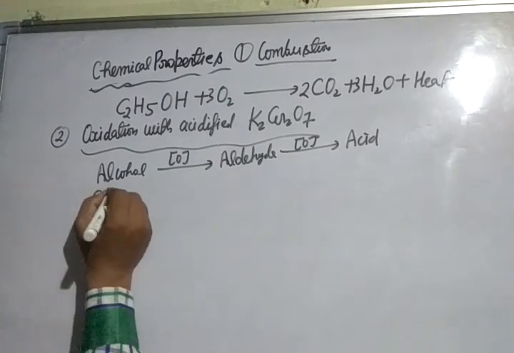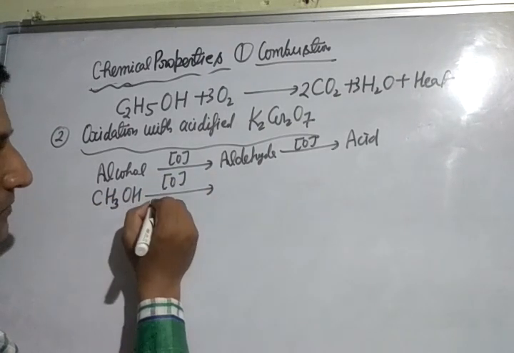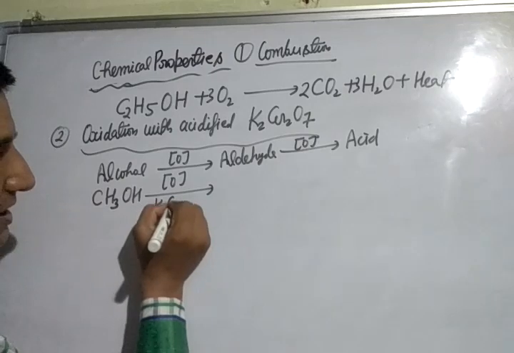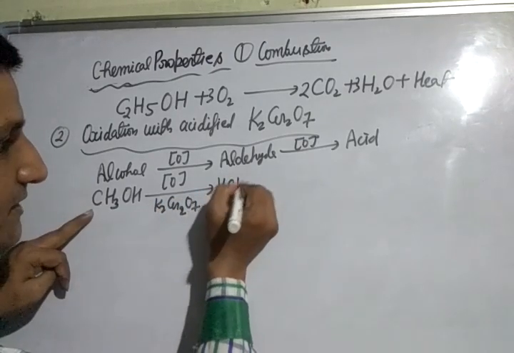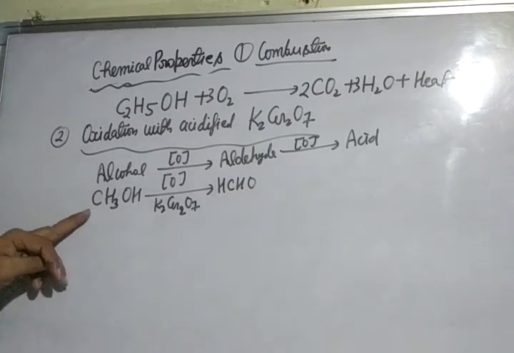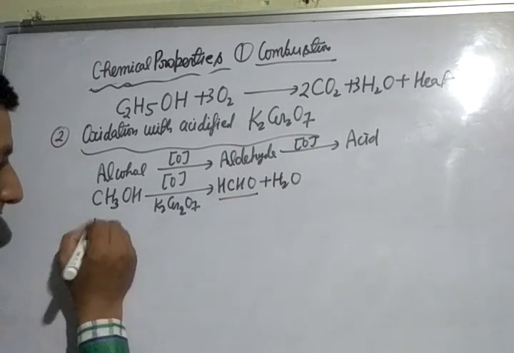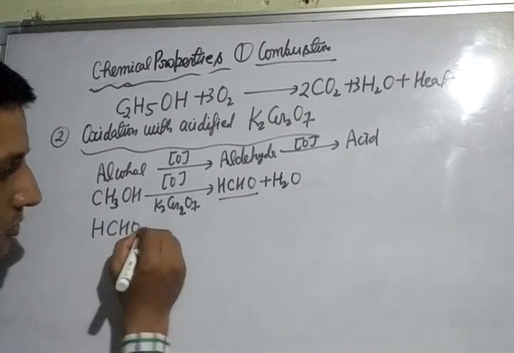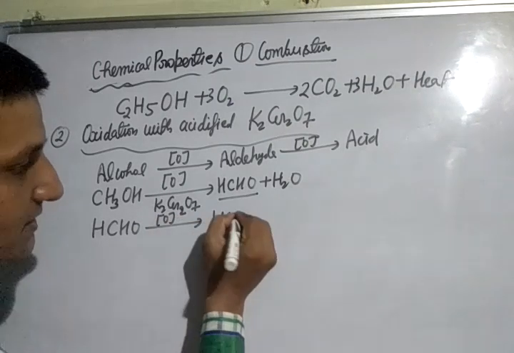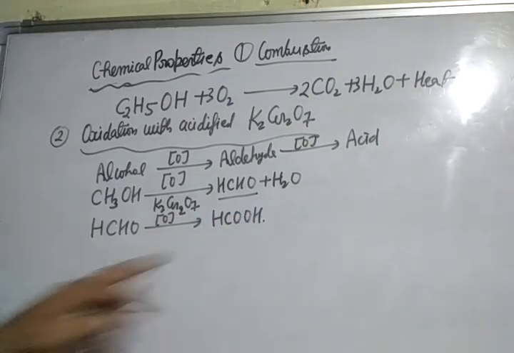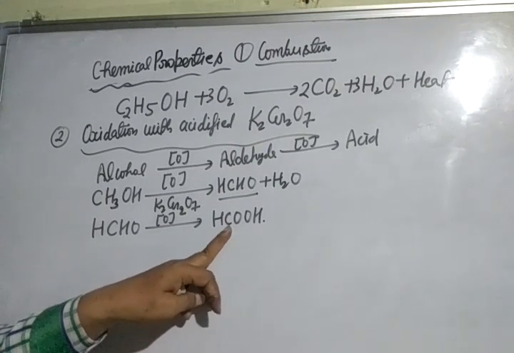Similarly, we can take methyl alcohol. Methyl alcohol on oxidation with acidified potassium dichromate, K2Cr2O7, gives aldehyde, that is formaldehyde, HCHO, and water is also formed. Formaldehyde on oxidation with potassium dichromate gives formic acid, HCOOH. This is the most important reaction. Formic acid's IUPAC name is methanoic acid.